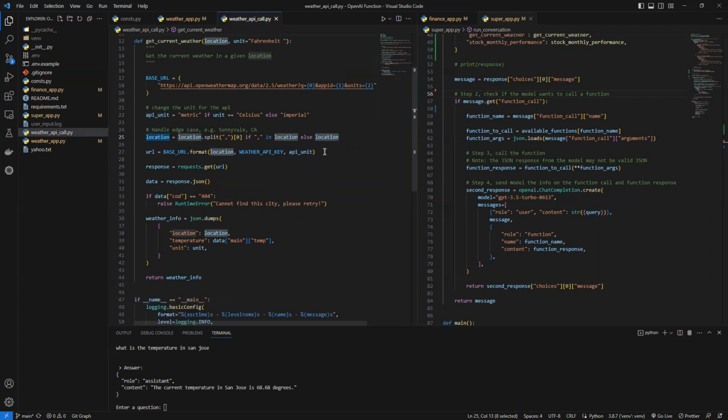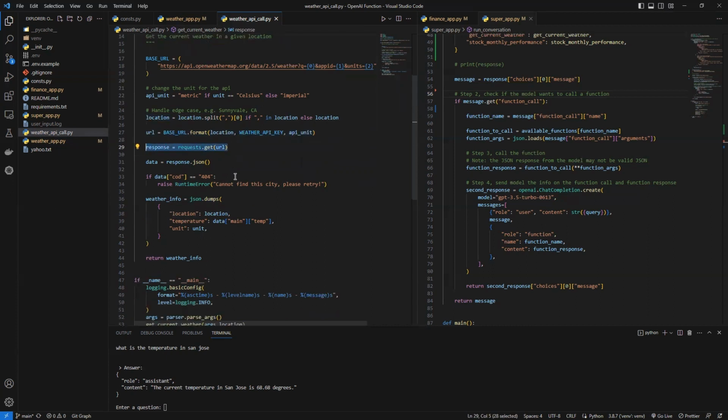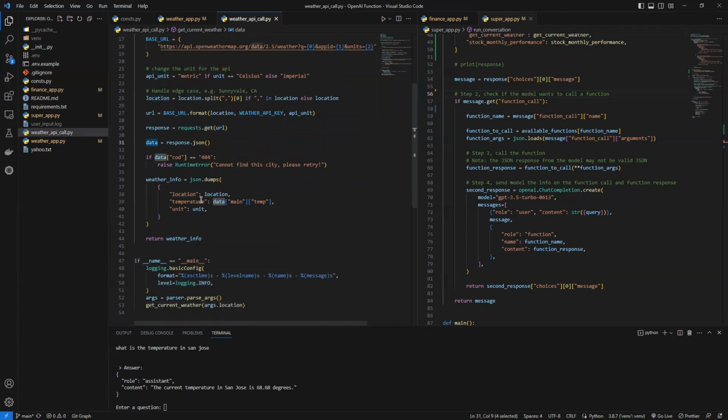Now we configure the URL, and then we call the RESTful API. After that we get the response, we get the data and the temperature, and we save the data in JSON format.